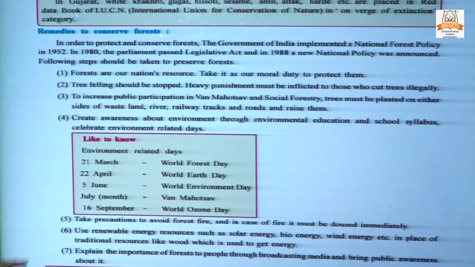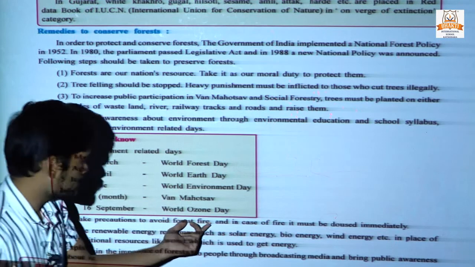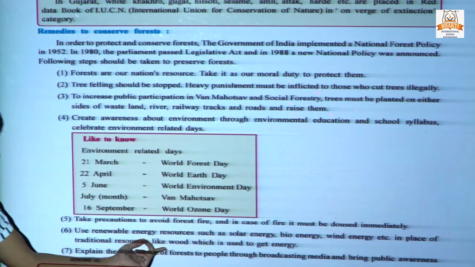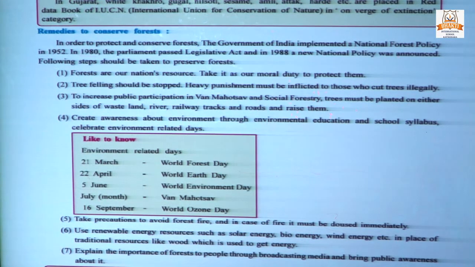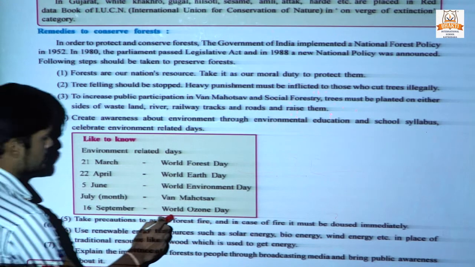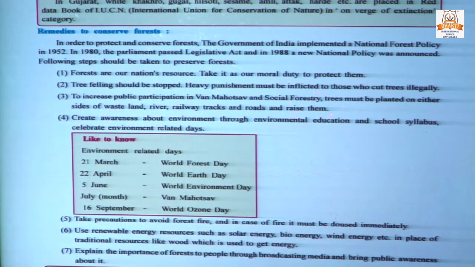Take precautions to avoid forest fire, and in case of fire it must be doused immediately. In case a fire starts, one should try to extinguish it quickly. We have the example of Australia's bushfire, a recent example in which a forest fire took place and many animals and plants were killed. But in recent times the bush is now healing from this fire.